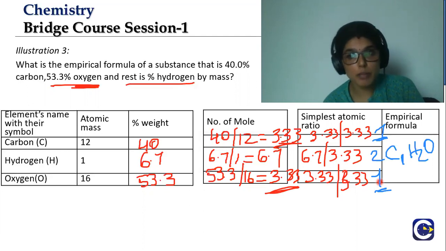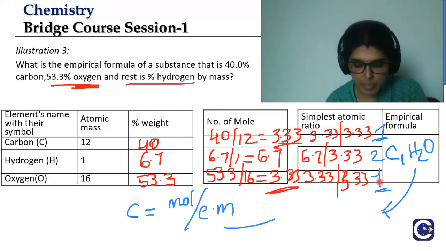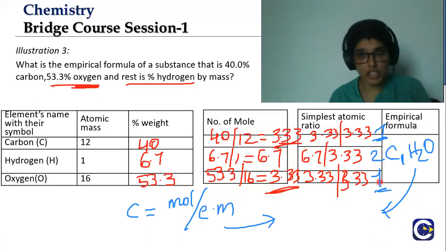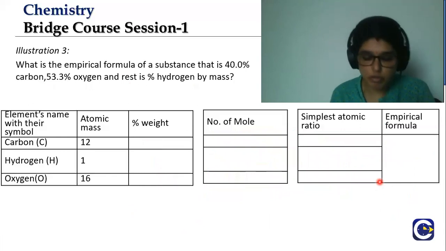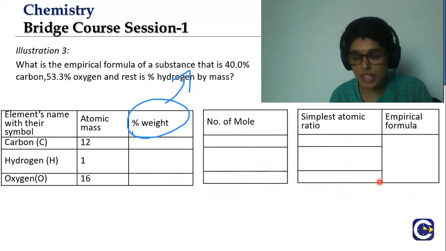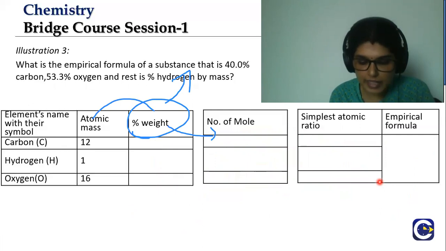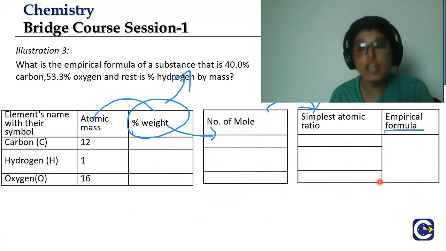If I give you a molecular mass for it, you can use the empirical mass and determine the conversion factor, which is molecular mass divided by empirical mass, and then multiply the common factor to the empirical formula and thereby find out the molecular formula. So this is how you do a problem. I find out the percentage weight, the rest is hydrogen, totaling 100%, and then find out the moles by dividing weight over atomic mass, and then divide by the least number to find out the simplest atomic ratio and then get the empirical formula.